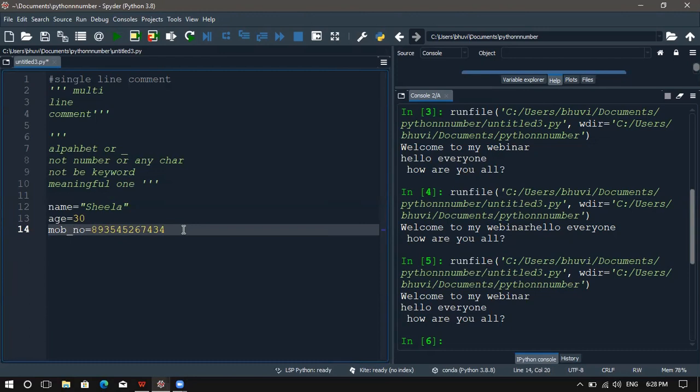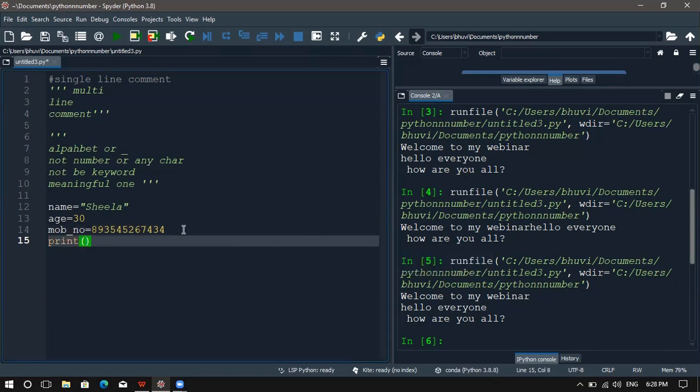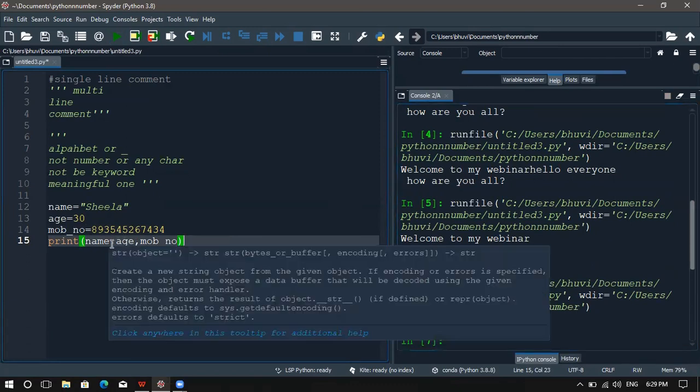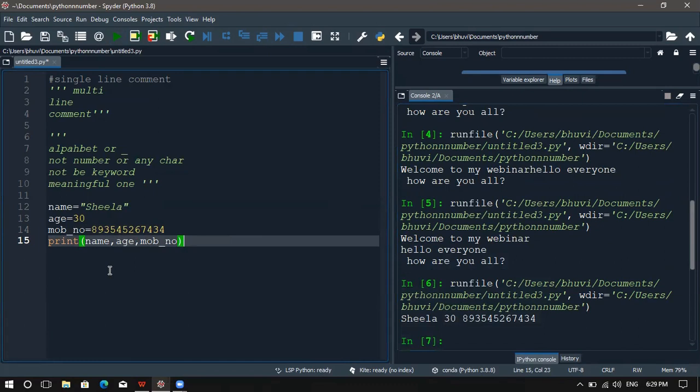Okay. With the help of the print function, we can print everything here. So I'm using the print function here: print name, comma, age, comma, mobile number. I'm running this program. So my program will print Sheila 30 and her mobile number. Here you can see I haven't given any space after the comma, but Python itself automatically gave the space. It automatically separated the objects.